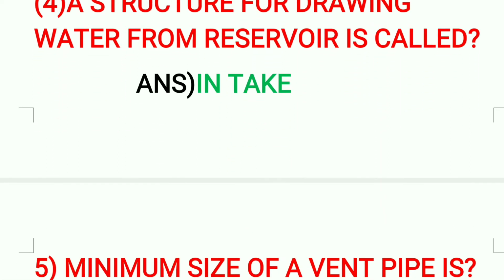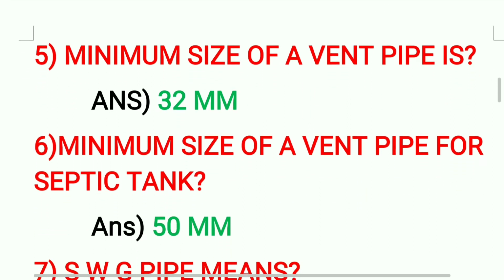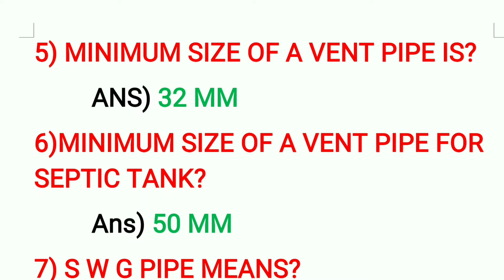That means intake. Fifth question: the minimum size of a vent pipe, that means ventilation pipe, answer is 32 mm. Sixth question: the minimum size of a vent pipe for septic tank. For septic tank, answer 50 mm.